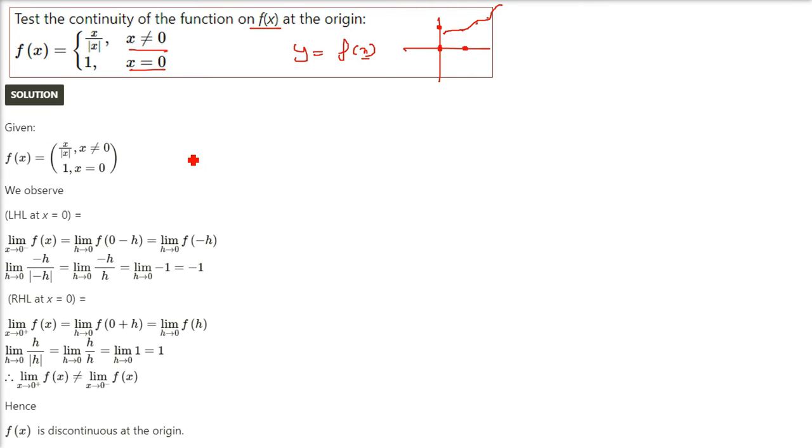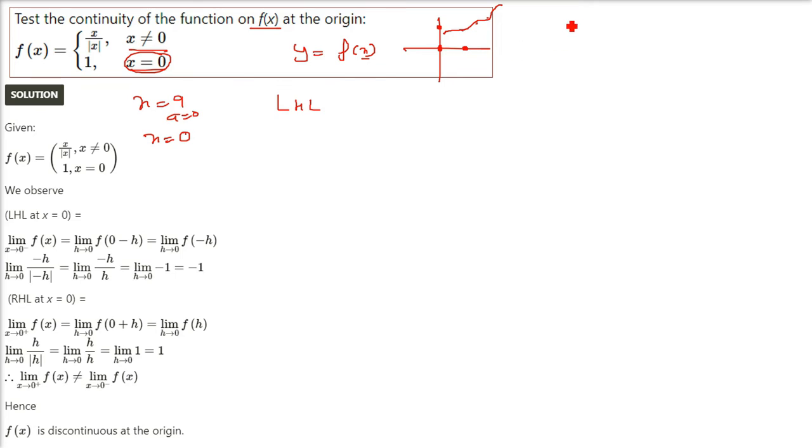Now let me tell you what the criteria will be. I have taken this question as somewhat typical, because with basic questions you won't understand the different properties. So we'll try to find the left hand limit first, and whether it is equal to the right hand limit. Remember here a is 0, so x equals 0.